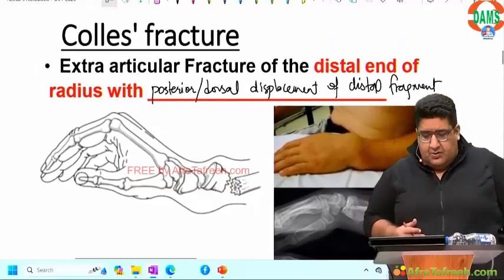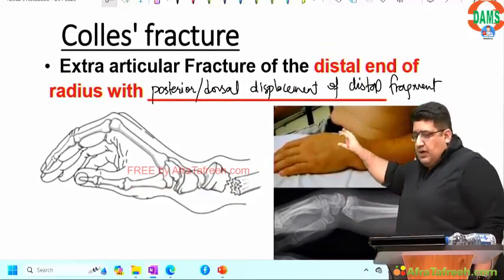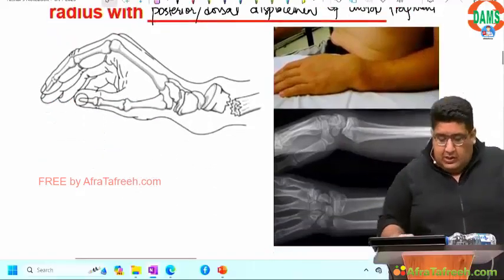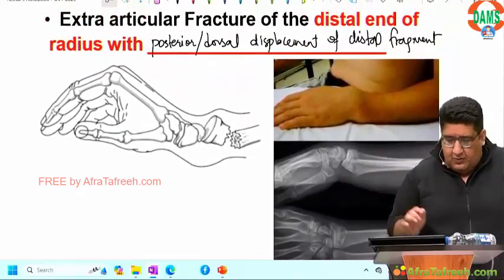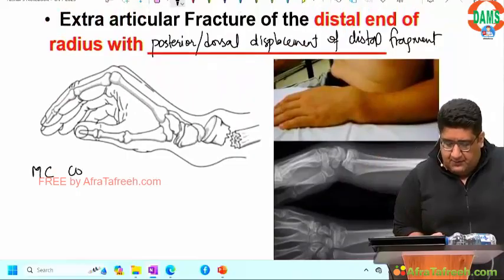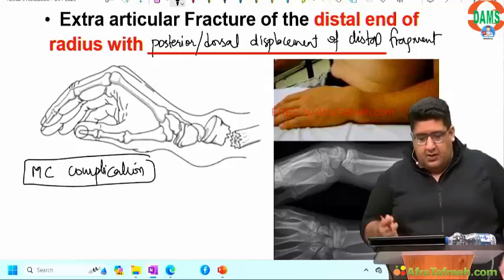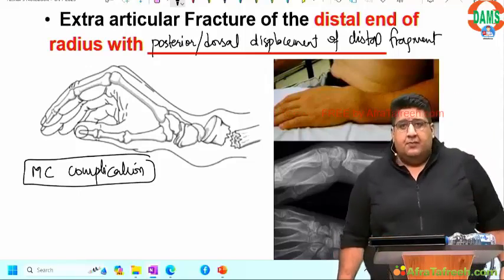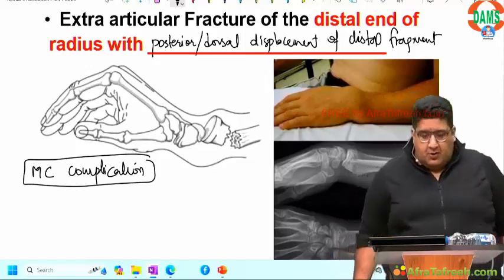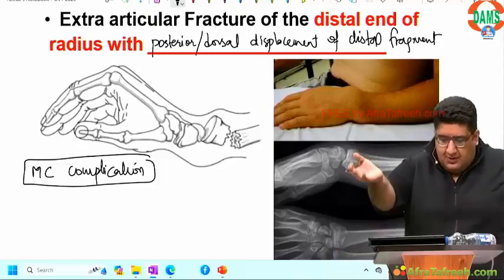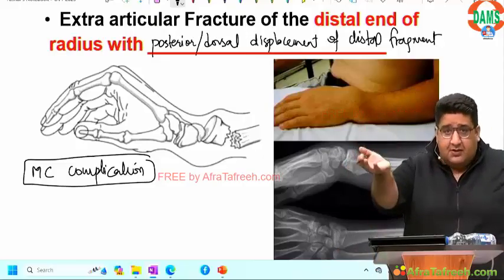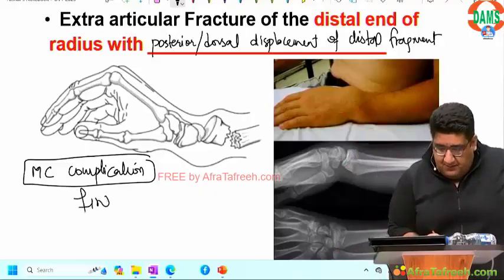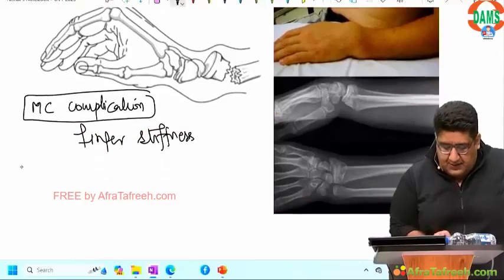So let's talk about Colles fracture. We have understood Colles fracture. Now I want to ask you one simple question: in Colles fracture, what is the most common complication? Anybody? Malunion or non-union? Finger stiffness. The most common complication is finger stiffness.